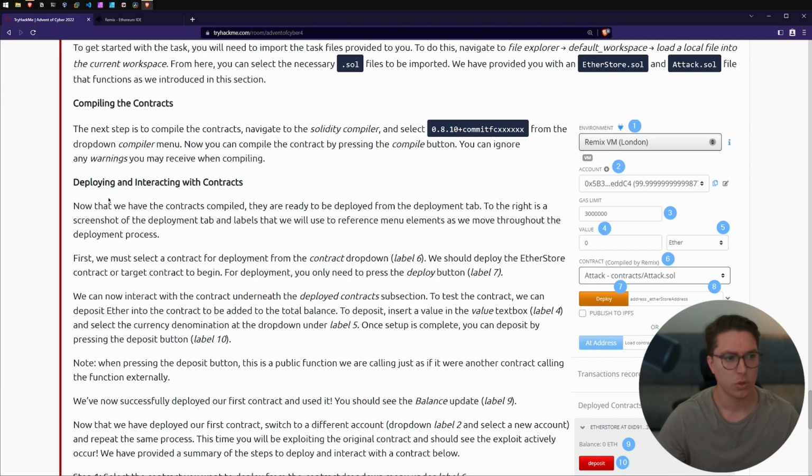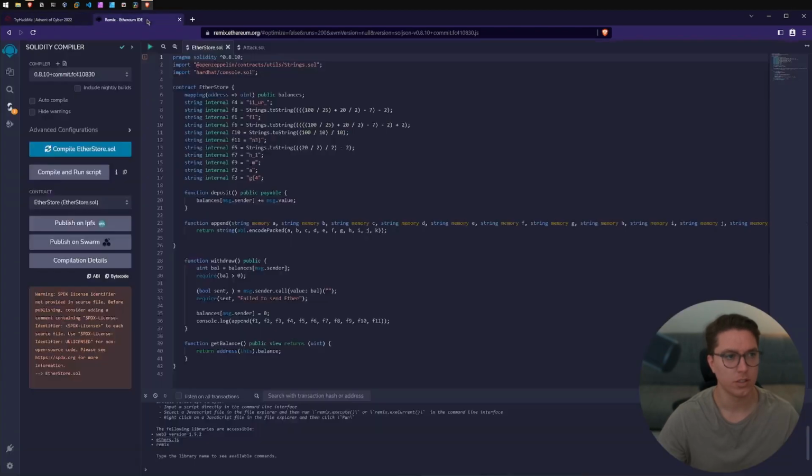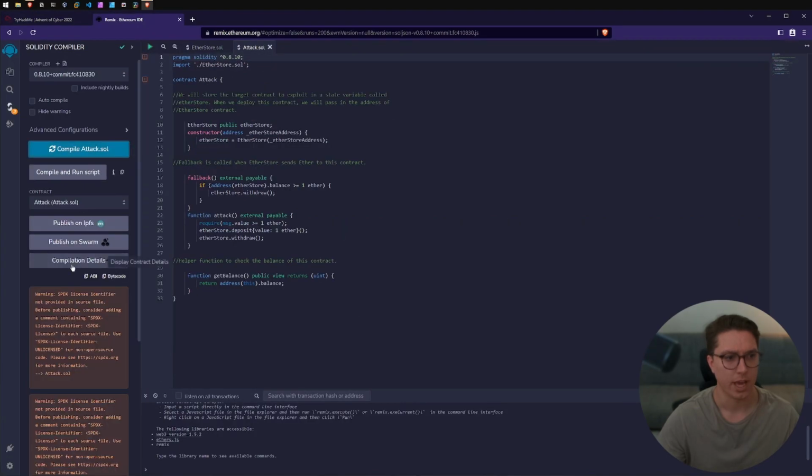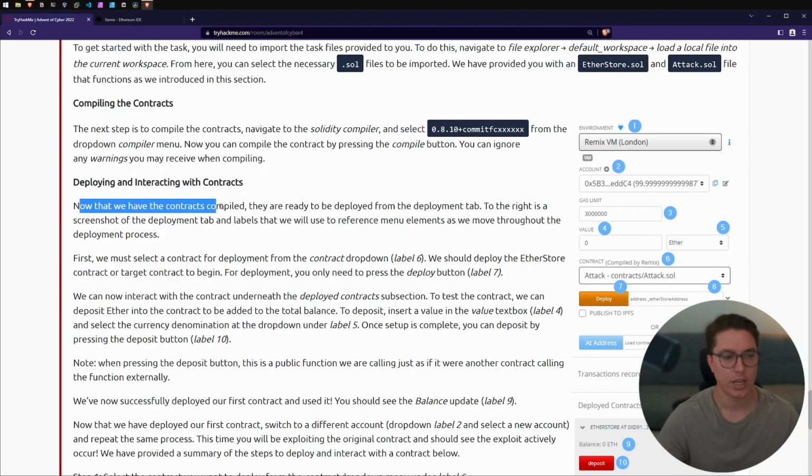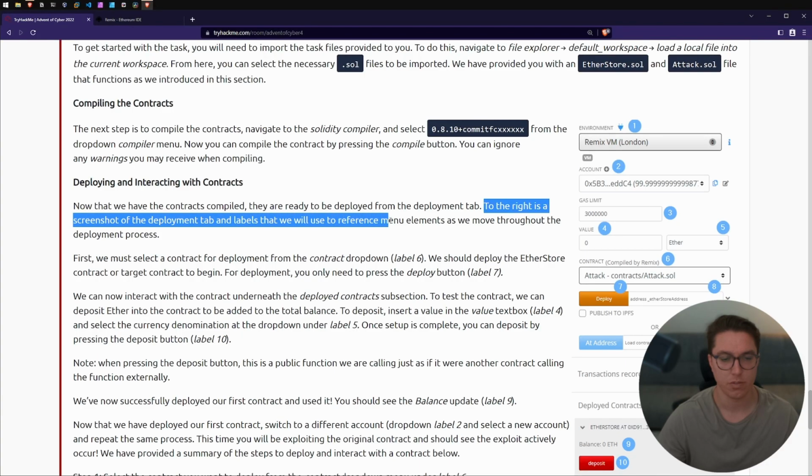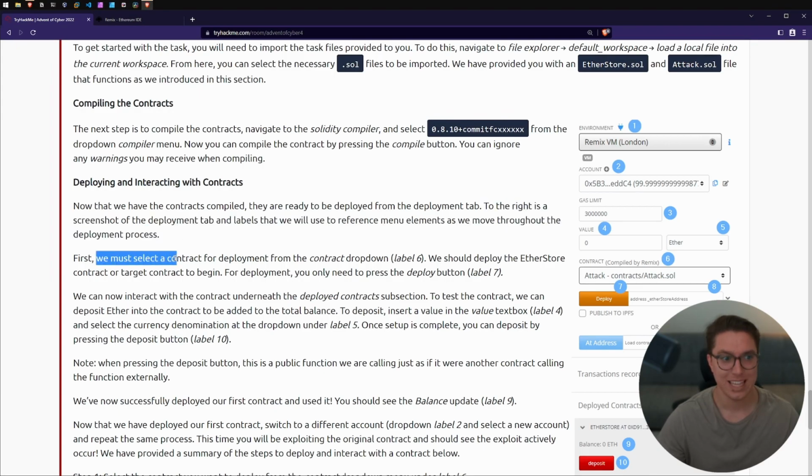So we'll look at deploying and interacting with contracts. Now that we have contracts compiled, I'll just quickly do the attack too. Okay, now that we have the contracts compiled, they are ready to be deployed from the deployments tab. To the right is a screenshot of the deployments tab and labels that we will use to reference menu elements as we move throughout the deployment process. First, we must select a contract for deployment from the contract dropdown, label 6.